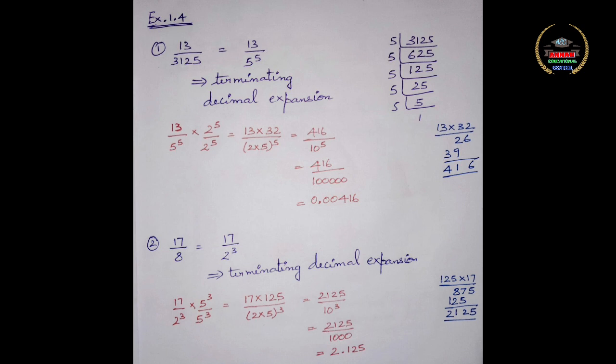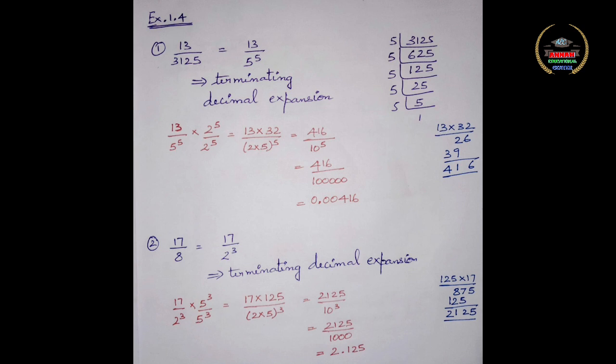Now when we go to the second subdivision, we have 17 by 8. When you prime factorize 8, you will have 17 by 2 cube. You can see only factors of 2. Therefore, you can conclude that it has a terminating decimal expansion. To find the decimal expansion, now you have only 2 cube. What extra do you need? You need 5 cube. So you are going to multiply and divide by 5 cube.